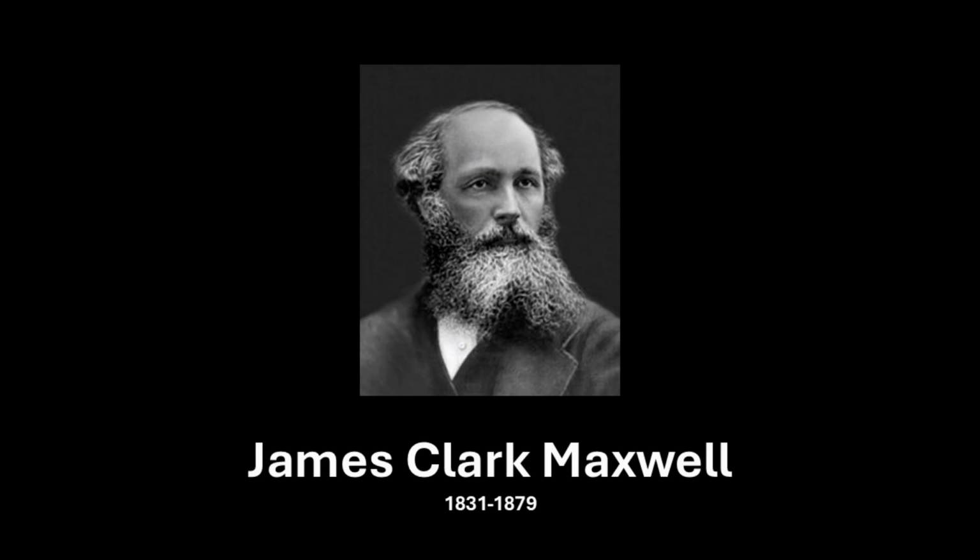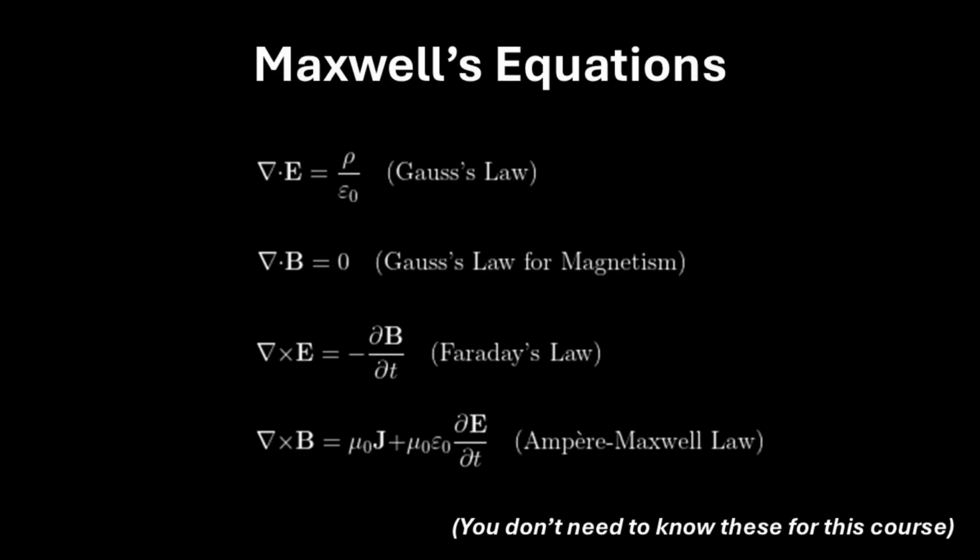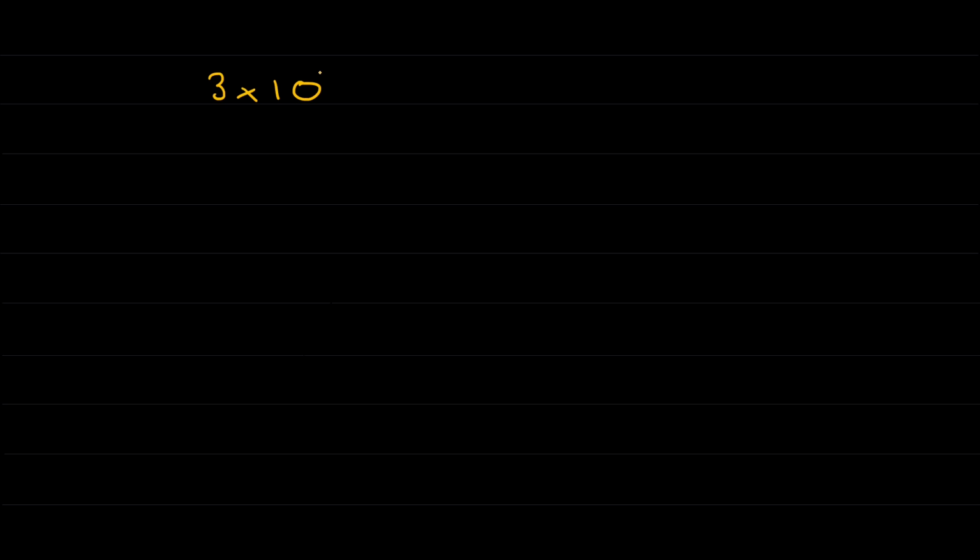To understand why this led to a problem, we need to look at what was happening at the end of the 19th century. James Clerk Maxwell and others had done a great deal of work on understanding electric and magnetic fields. In particular, Maxwell had written down what we now call Maxwell's 4 equations. These equations, if you manipulate them, allow you to predict the existence of a wave. And you can figure out the speed of that wave based on some other fundamental constants. It turns out the speed of that wave is 3 times 10 to the 8 meters per second, which of course is exactly what we measure for the speed of light. So it's not a great leap to think, perhaps light is a wave in electric and magnetic fields. And of course we now know that it is, and it's one form of electromagnetic radiation.